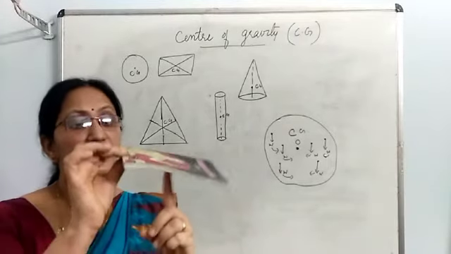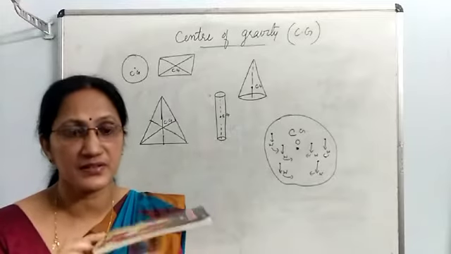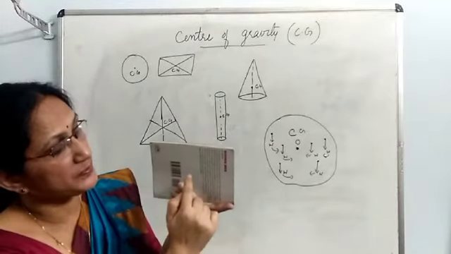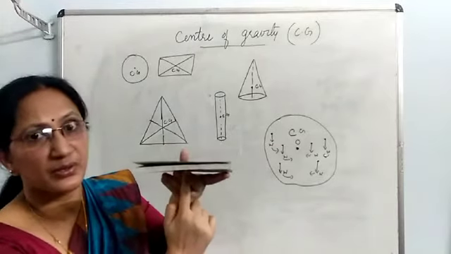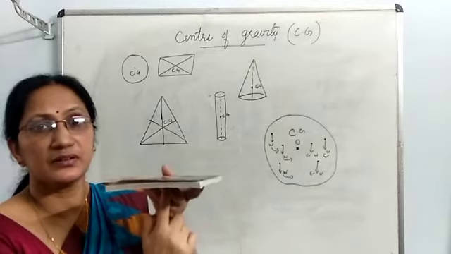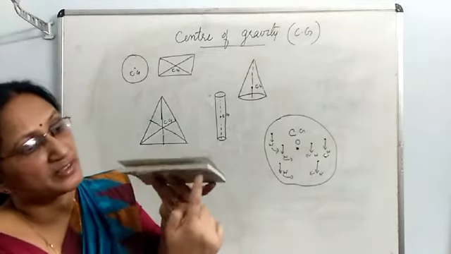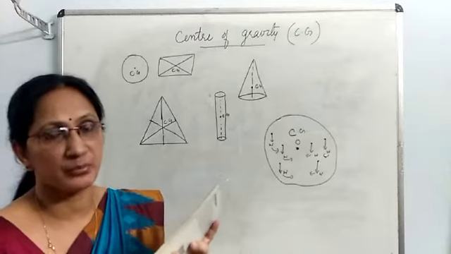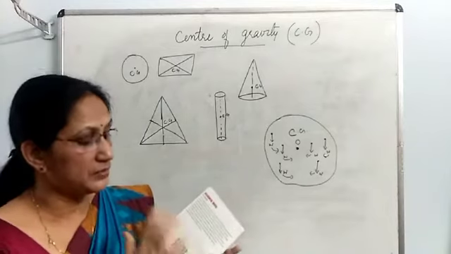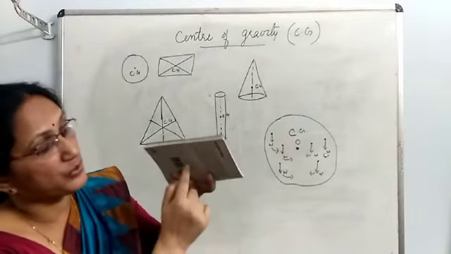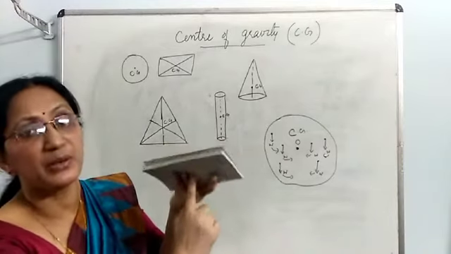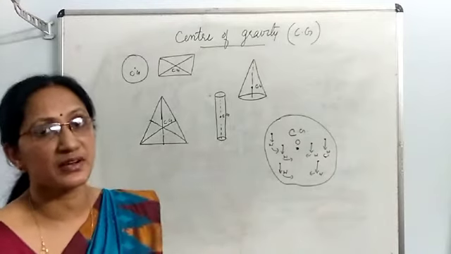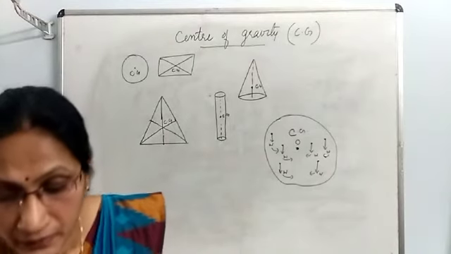You can't keep your finger anywhere in order to balance. Your fingertip must come exactly at a particular point. Then the book will balance. You can't keep your finger in this corner or here in order to balance. It is impossible. So that means the total weight of this book acts at that point where you are keeping the finger. That is the center of gravity.